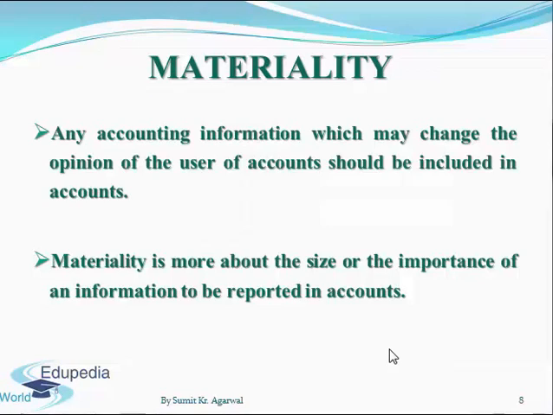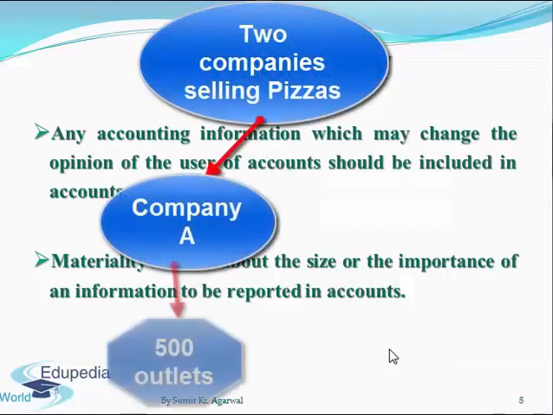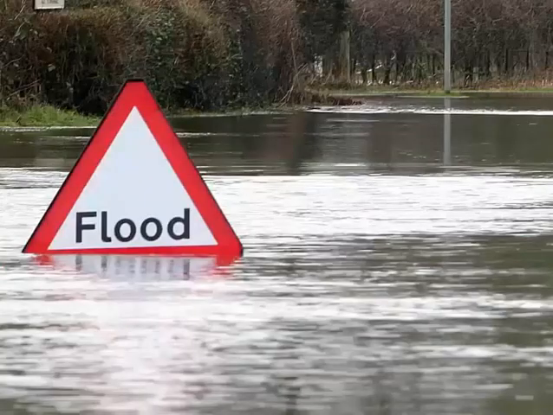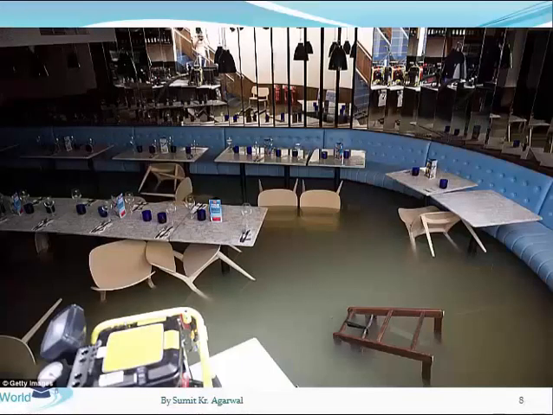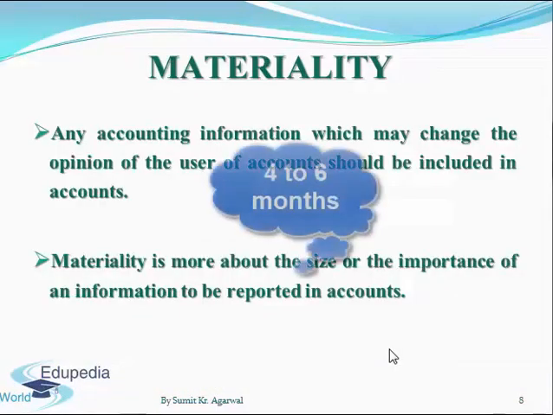For example, there are two companies which sell pizzas. Company A has 500 outlets in India and company B has 3 outlets in India. Now in a flood, one store of each of these companies gets damaged beyond repair, which means it will take at least 4 to 6 months to set up the new store altogether in that particular location.